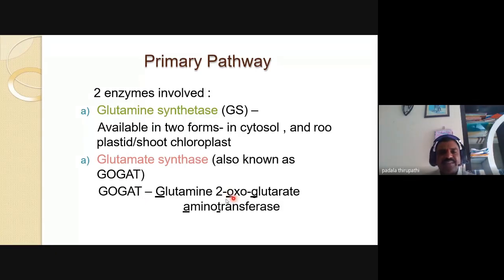This glutamine synthetase is available in two forms.